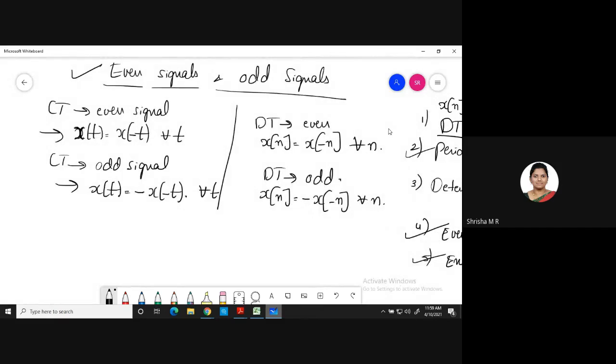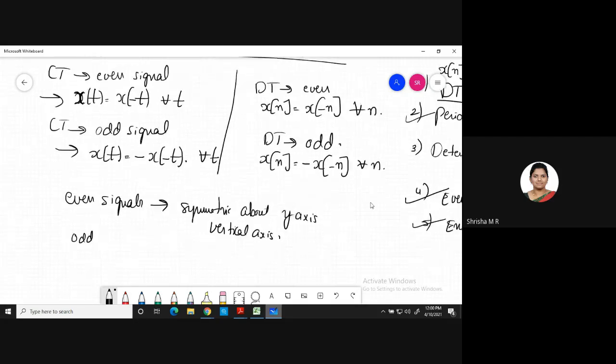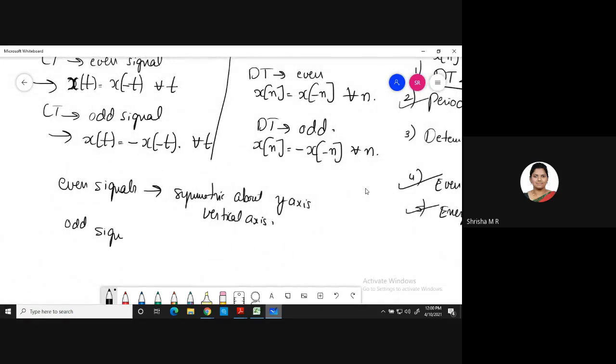These even signals are symmetric about the y-axis, or your vertical axis. Whereas odd signals are anti-symmetric about the y-axis or vertical axis. This you have to keep in mind. Odd signals are anti-symmetric about the y-axis or vertical axis.